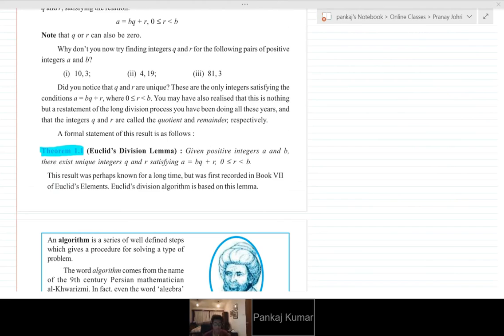Suppose you are dividing by 3. It can be 3 into q plus 0, 3 into q plus 1, or 3 into q plus 2. It cannot be 3q plus 3, because that is basically 3 times some integer q. So r can be equal to 0, and it should always be less than the b value.